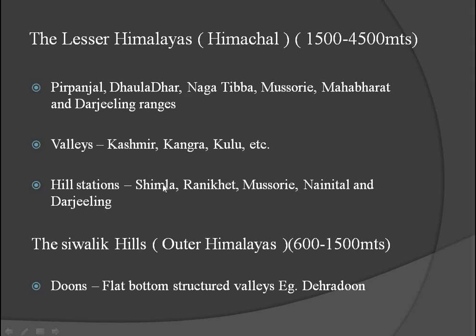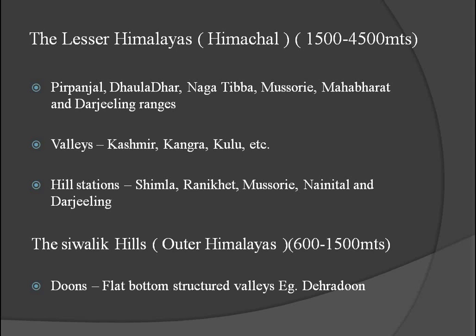The third parallel range is Shivalik Hills. Shivalik Hills are also called the Outer Himalaya. This Outer Himalaya has mountains of 600 to 1500 meters height. Actually, Shivaliks are formed by the deposition of materials brought down by the rivers which took birth in Himalayas.